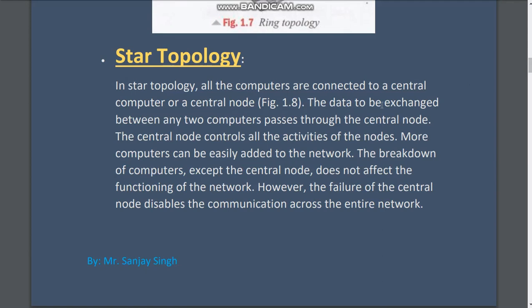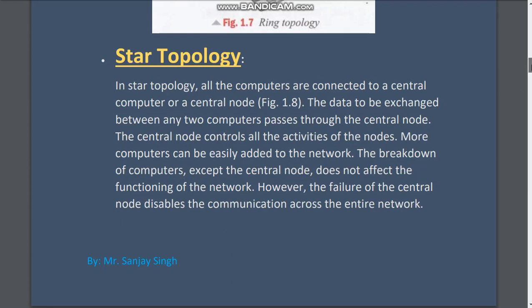Let us see again. In star topology, all the computers are connected to a central computer or a central node. The data to be exchanged between any two computers passes through the central node. The central node controls all the activities of the nodes. More computers can be connected easily to this network.